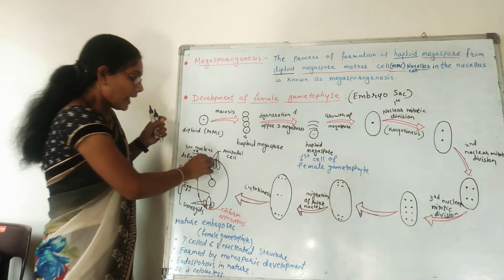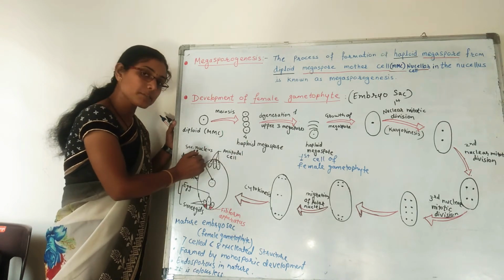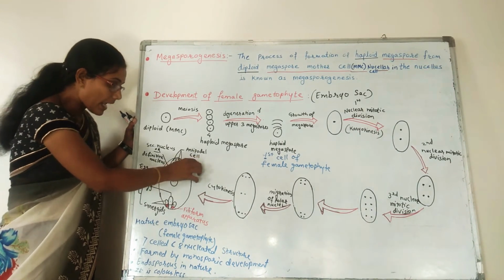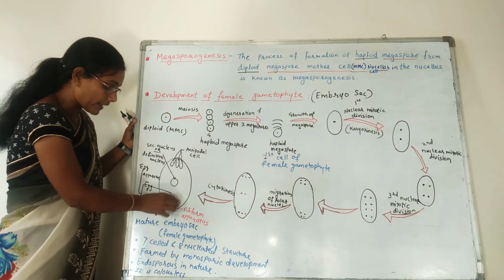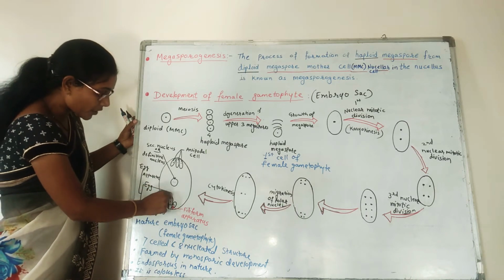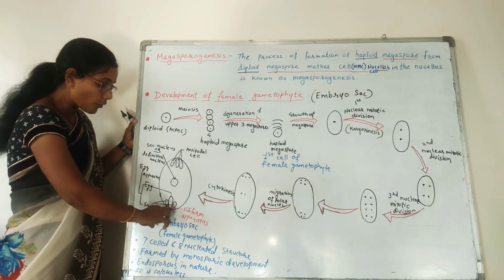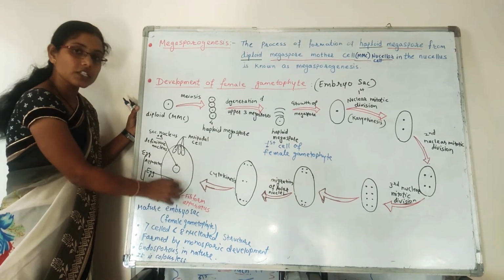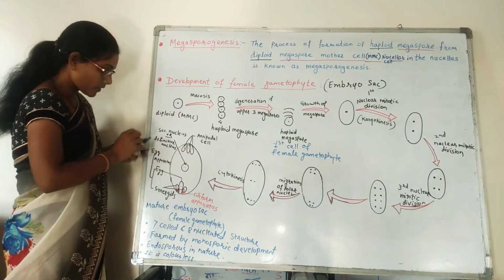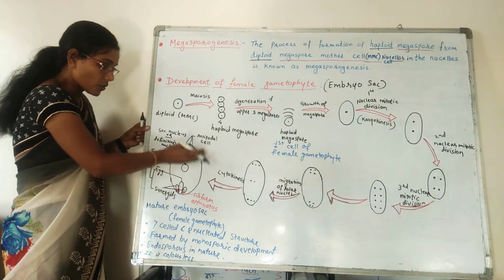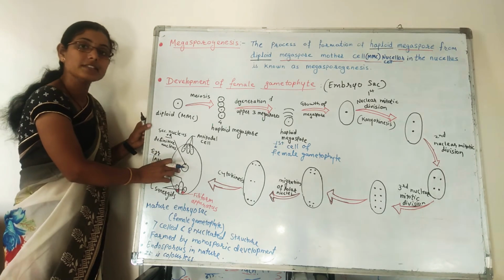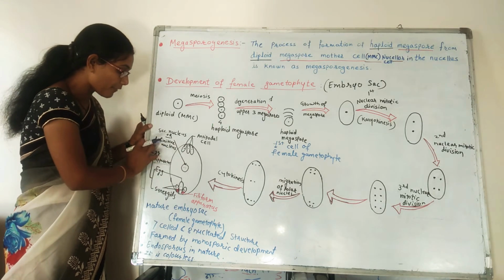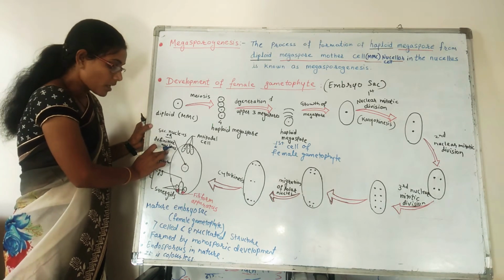Next, these cells have been given special names. The cells at the chalazal end are named the antipodal cells, and the cells towards the micropylar end have different names. The center one is called the egg, and the 2 supporting cells to that egg are said to be synergids. Together, this is known as the egg apparatus. And the center one is the secondary nucleus or the definitive nucleus, which is diploid.